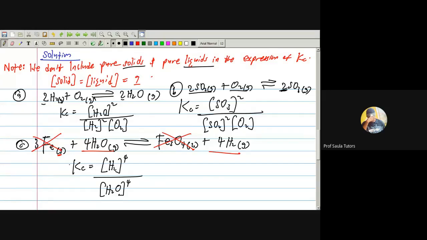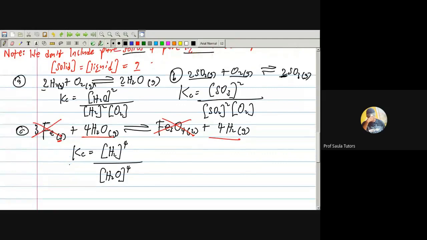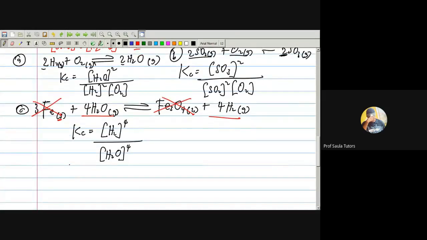Okay, let me give us a classwork now. I want everybody to write the equilibrium constant for the one I'm about to write. I have CO2 gas plus H2 gas.